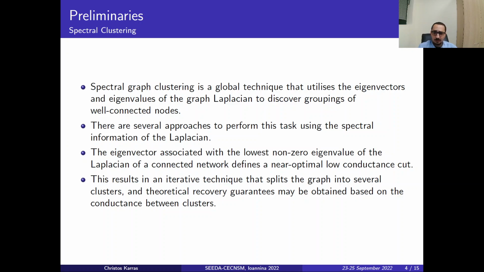We will discuss that in the methodology. This leads to an iterative technique that splits the graph into several clusters, and theoretical recovery guarantees are obtained based on the conductance between clusters. We will use that as a metric in the experiments.